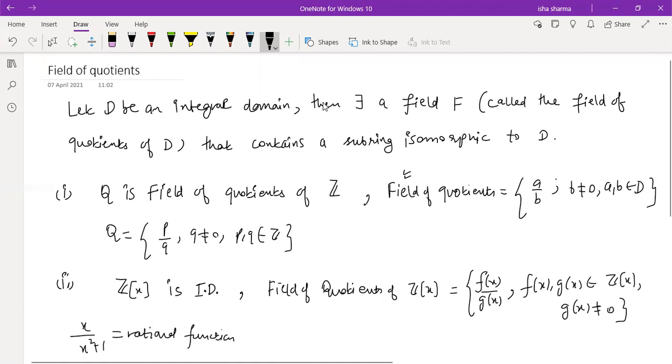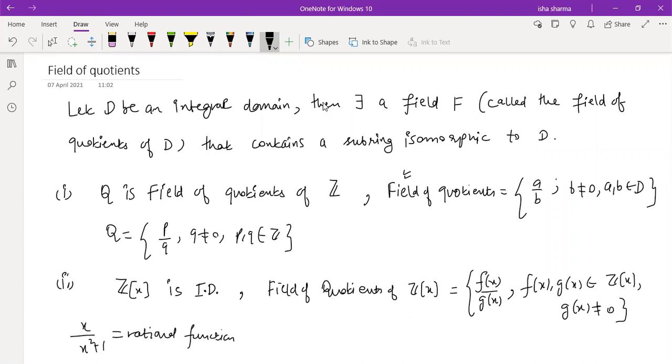So the ratio of two polynomials over integers gives you a rational function. You can say the field of quotients of Z[x] is nothing but the set containing all rational functions. They are not known as rational polynomials, they are rational functions, but the denominator should be non-zero. So that is going to be the field of quotients of Z[x].